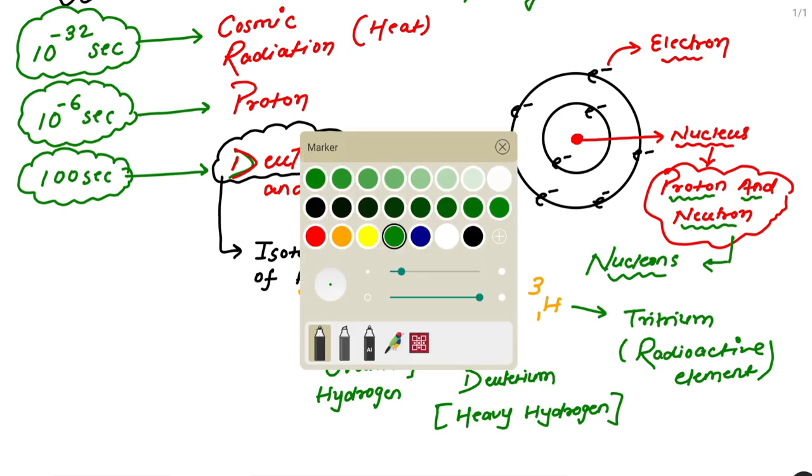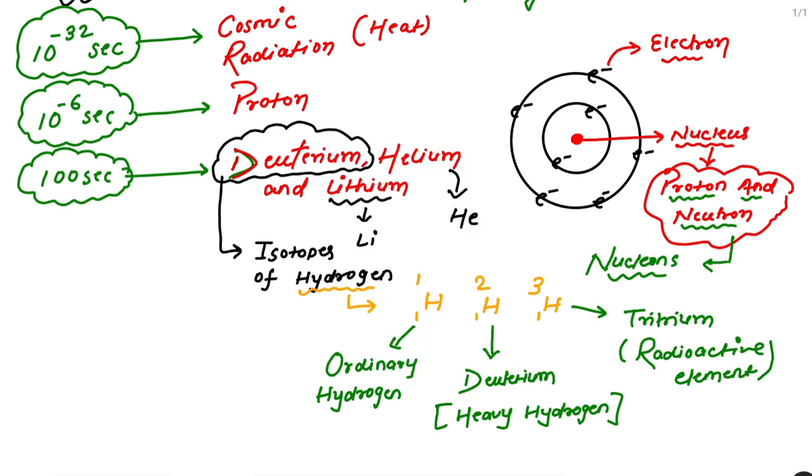Now you may ask, tell me, what is an isotope? You must be knowing about atomic number and atomic mass, right? If any elements have the same atomic number but different atomic mass, then these kinds of elements are known as isotopes.